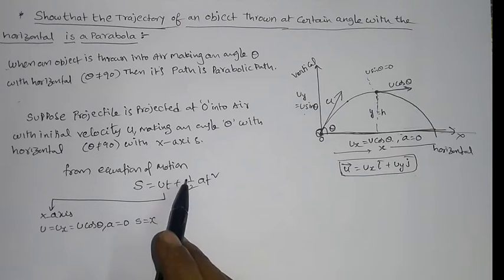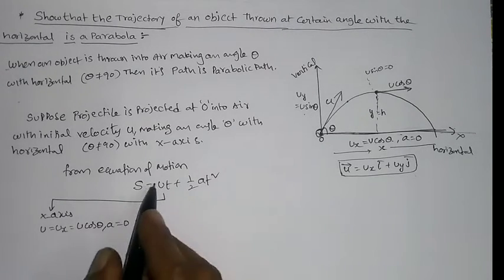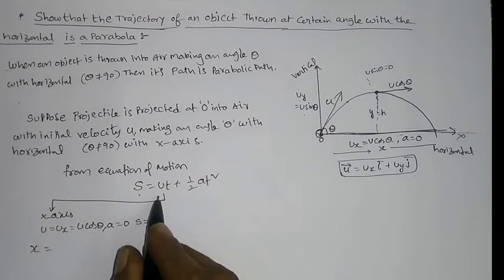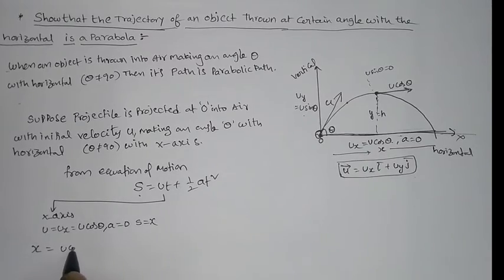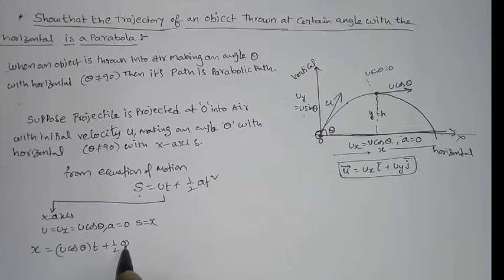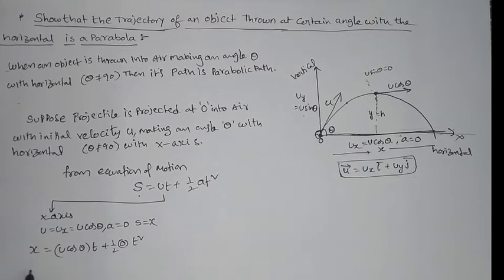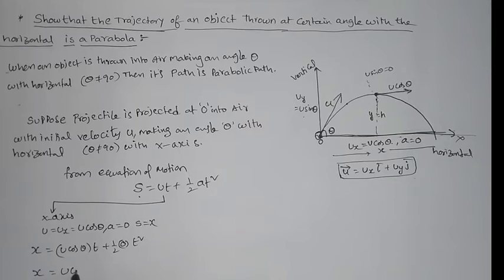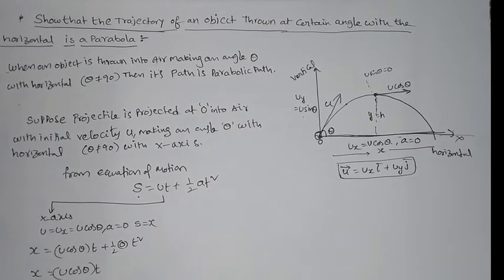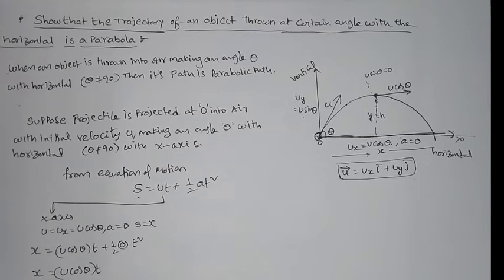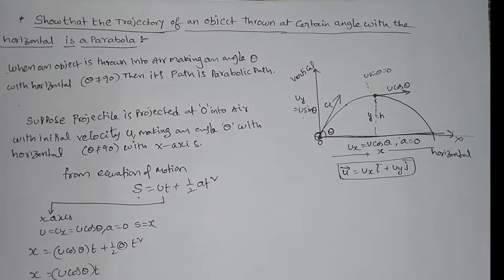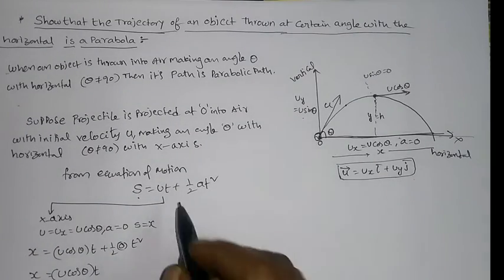Substituting the values in the above equation, in place of s, x is equal to u cos theta into time t plus half into 0 into t square. So it will become 0. Then we will get x is equal to u cos theta into t. Now from this I can get time t is equal to x by u cos theta. Let it be equation 1. This is for the x-axis.